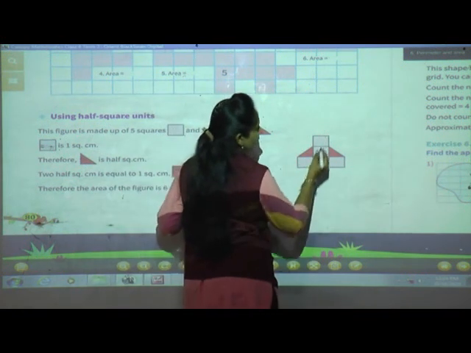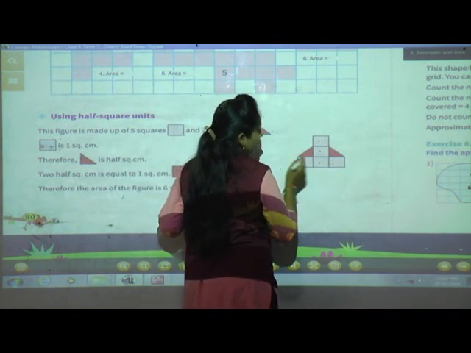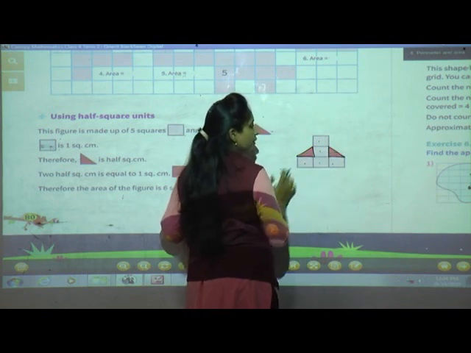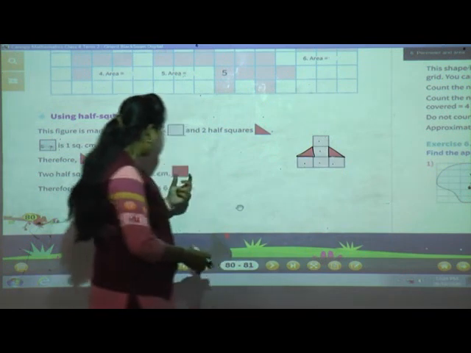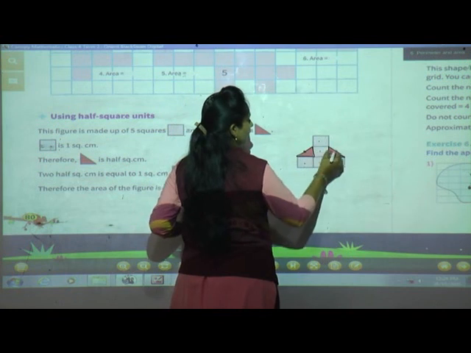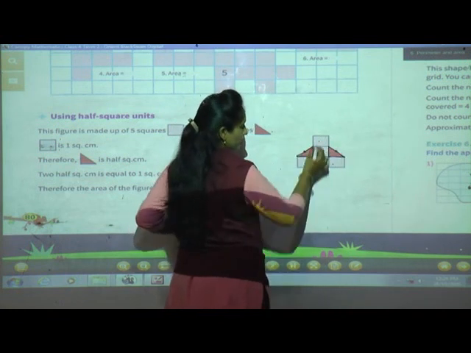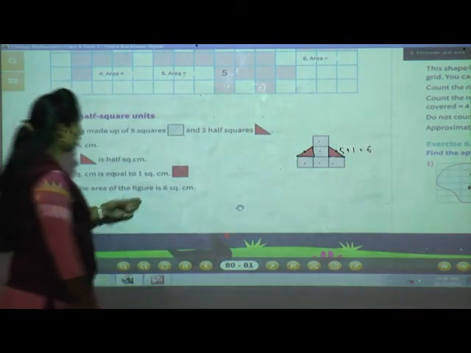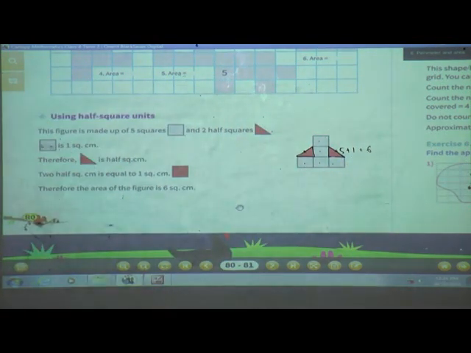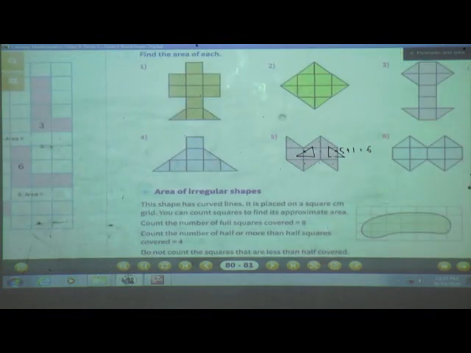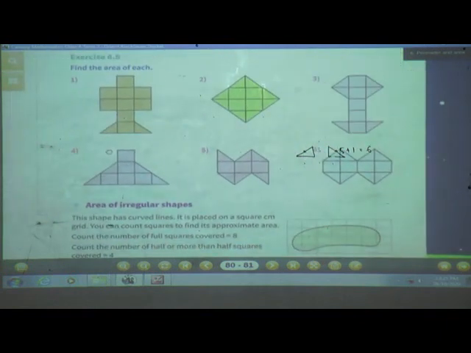Because how do we count the area? 1, 2, 3, 4, 5. And what about this half? See, this both half together means half plus half. See, when we join half plus half, it becomes 1. So here 5 plus 1 is equal to 6. So it is 6 square centimeter. Understood? Very easy questions are there. Okay. Now we will solve the next one.